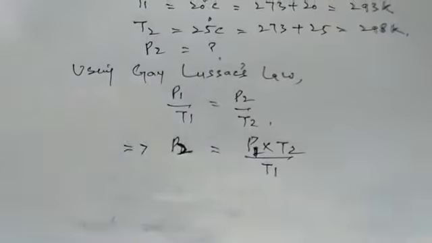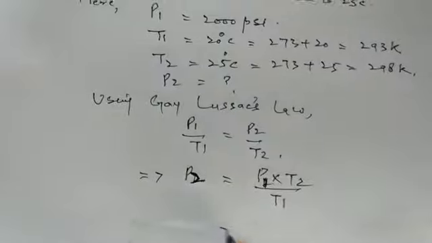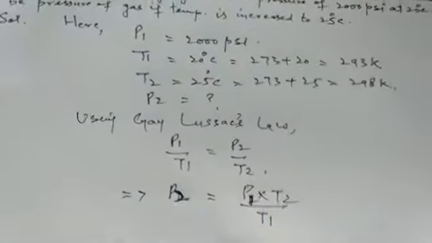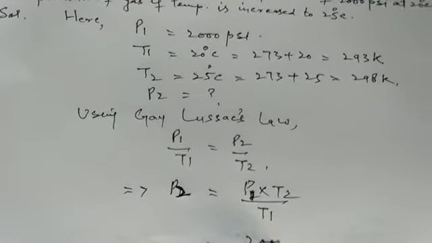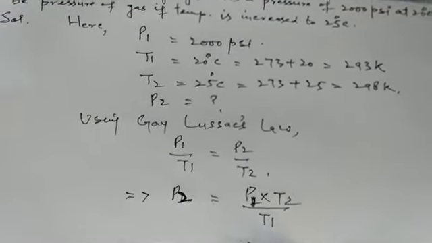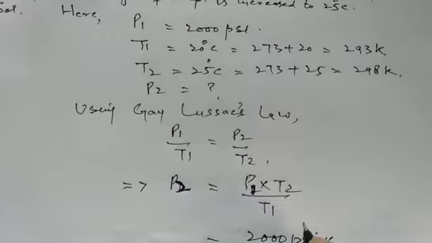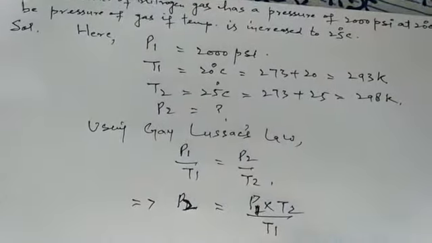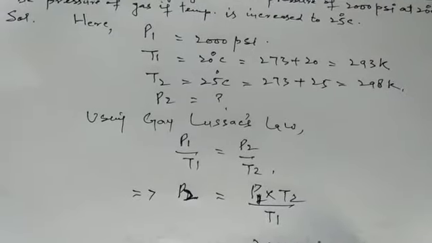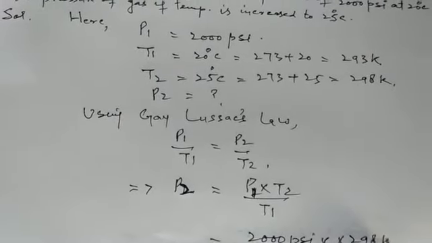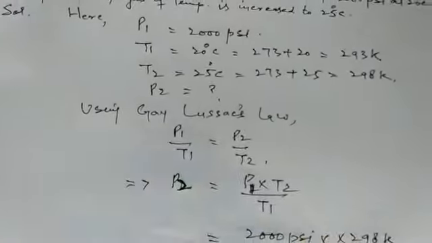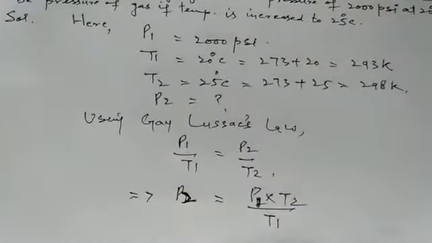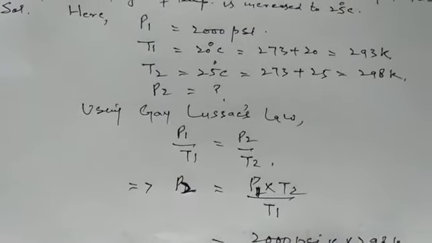So putting the values here, P1 is 2000 psi multiplied by T2, which is 298 Kelvin, upon T1, that is 293 kelvins.